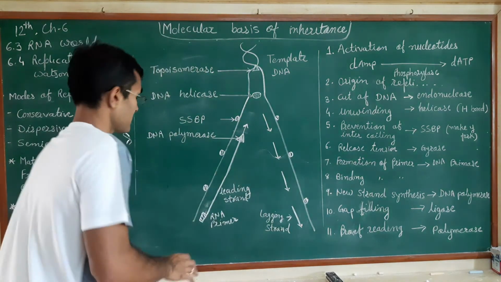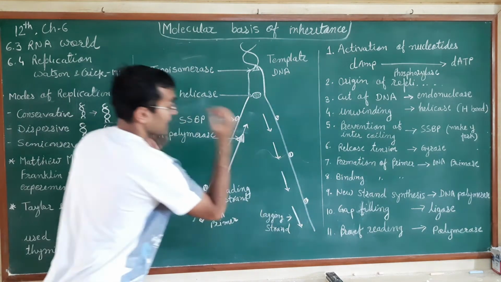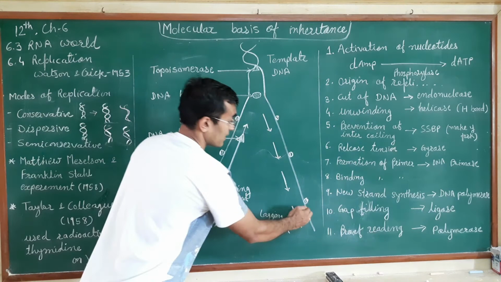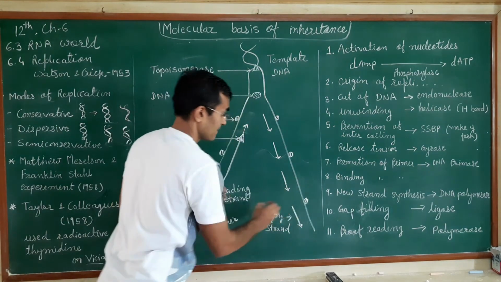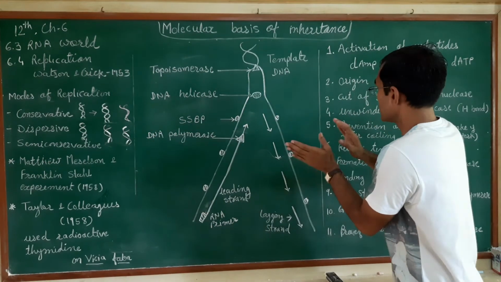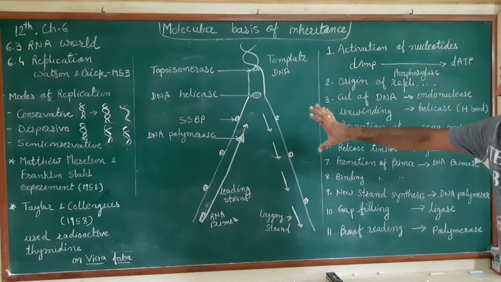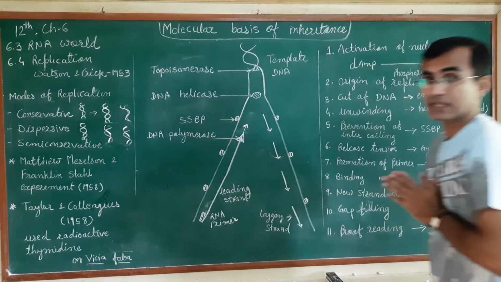So see, I am explaining over here. These are the two strands. As soon as these strands get open, the single-stranded binding protein will come and bind with these two different strands and will help to not let these two DNA strands get intact again.